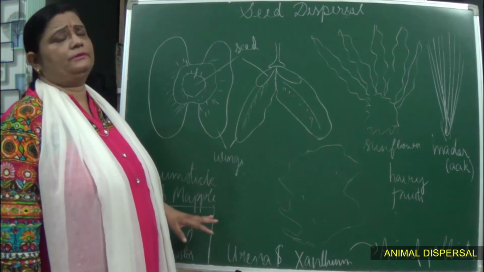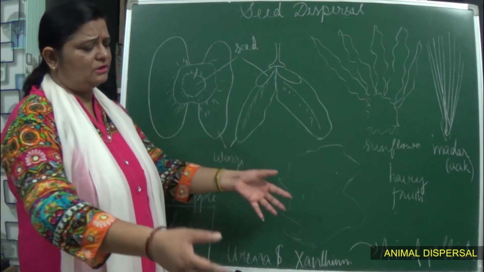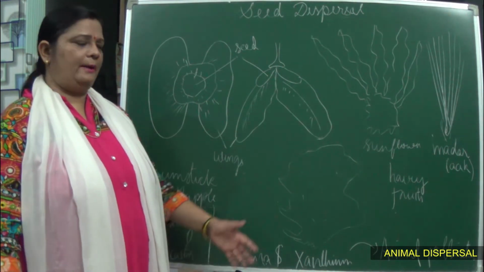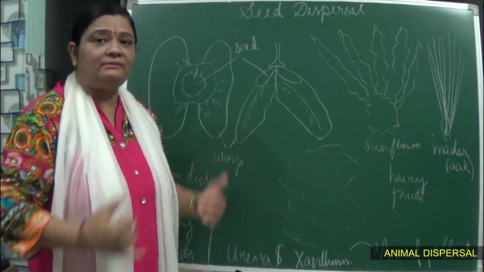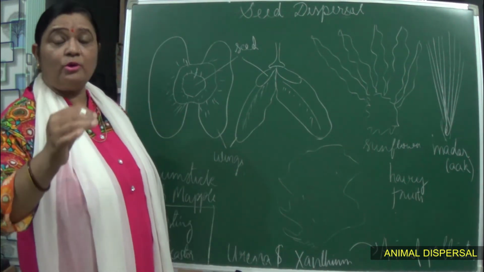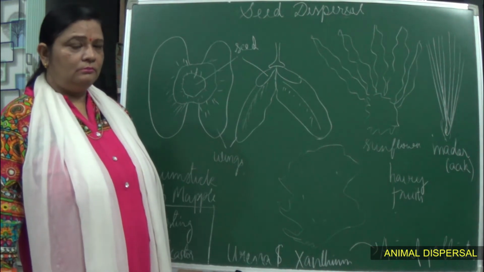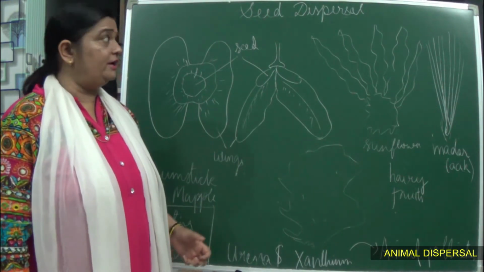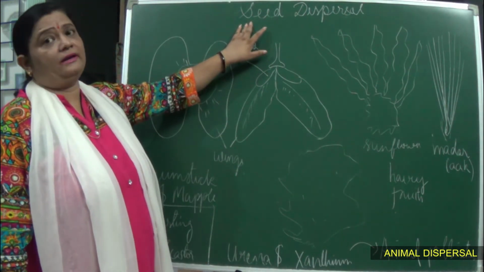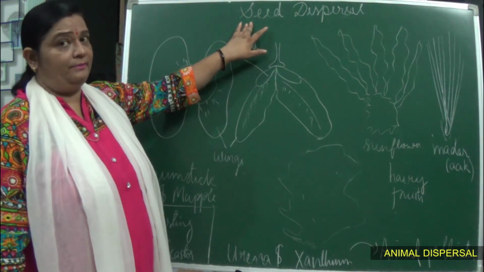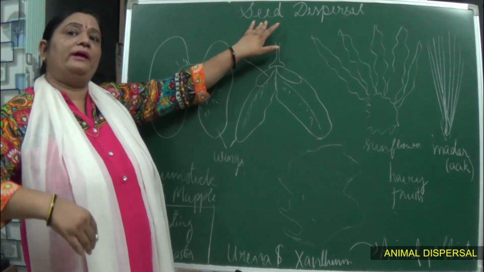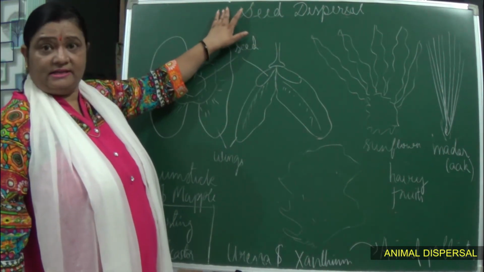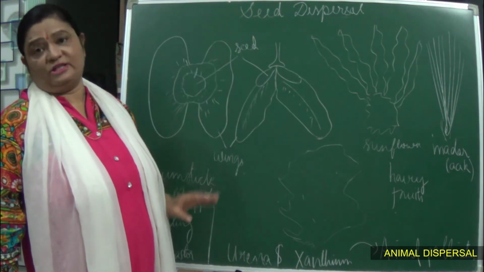Suppose all the seeds start growing at the same place, they fall and start growing, what will happen? At that area, a cluster of plants will be formed. Then will those plants be healthy? No, because they are in a cluster, so they have to be detached. So dispersal of seeds is required in order to get healthy plants. It means the seeds should be dispersed from one place to another. So there are various agents which help in seed dispersal.